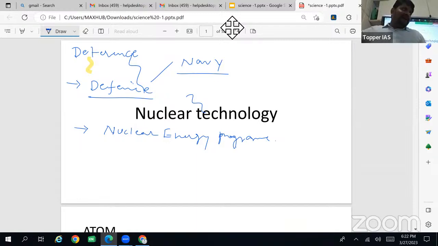Then nuclear powered submarines. So which are the different submarines under nuclear powered, and also Scorpion class, and also diesel electric. After submarines, we have different surveillance systems.